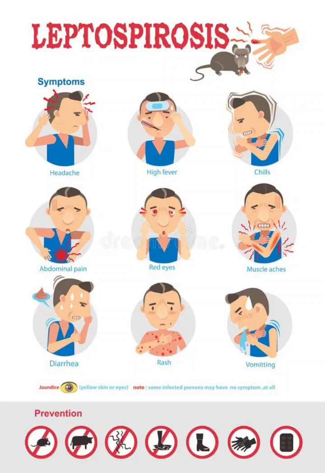And jaundice is seen in a few percent of patients, and hemorrhagic manifestations like petechiae, purpura, ecchymosis, pulmonary hemorrhage, hematemesis, melena are also seen. Other features, as mentioned earlier, meningitis can be seen, myocarditis, TTP, uveitis is also seen in rare cases. And the most common cause of mortality in leptospirosis is multi-organ dysfunction.